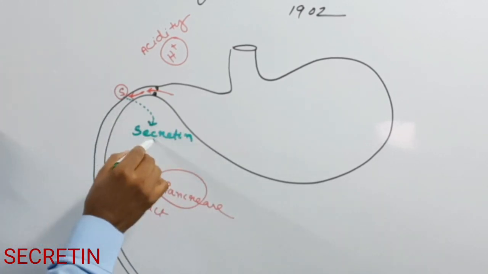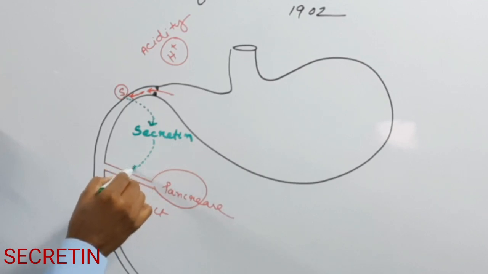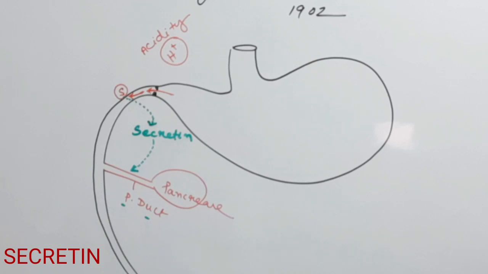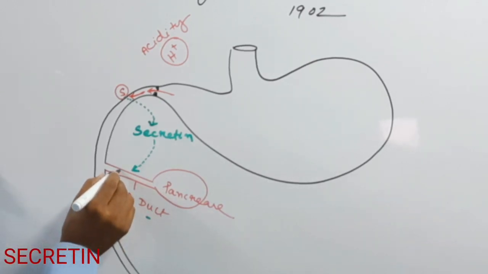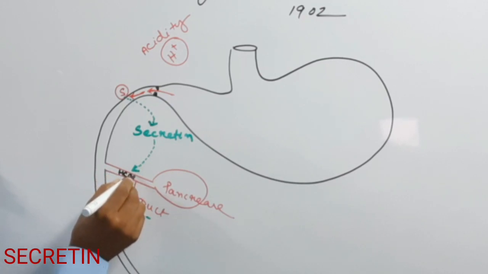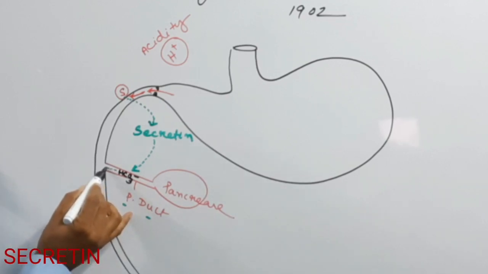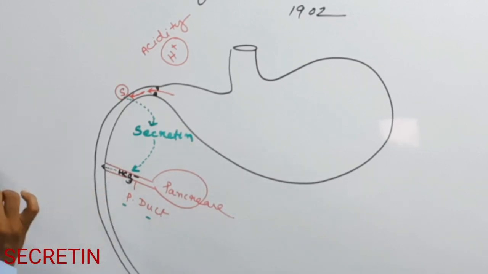And secretin acts on the pancreatic duct, and now the pancreatic duct starts to secrete bicarbonate, and this bicarbonate is released into the duodenum.